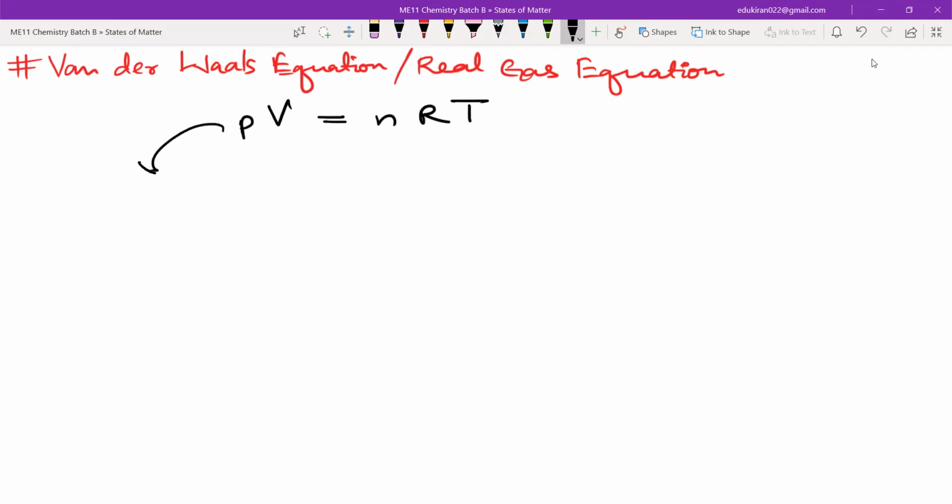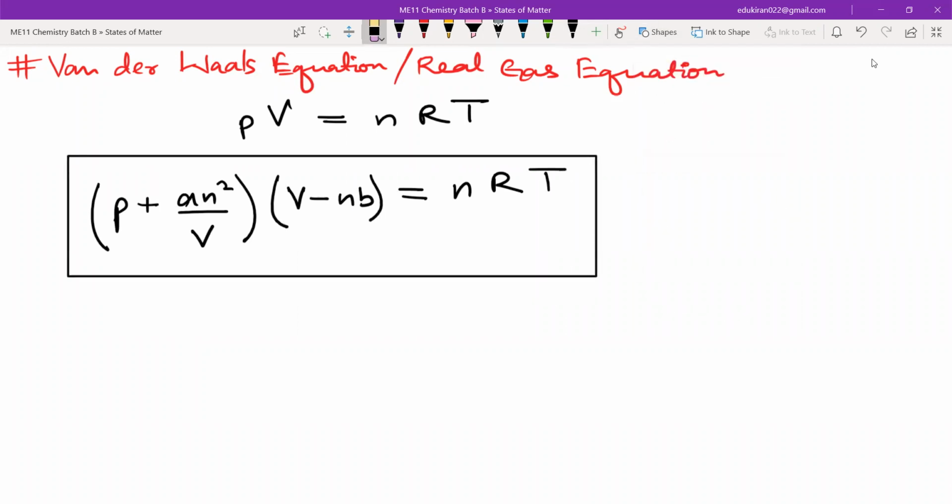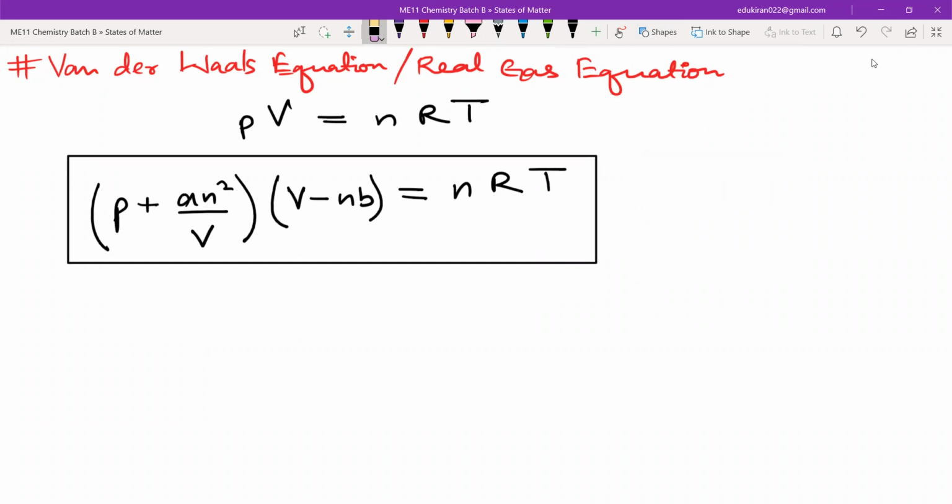The corrected term for P was P plus A n square upon V square, into the corrected term for volume, V minus nB, which is equal to nRT. So this is your van der Waals equation, also known as the real gas equation.